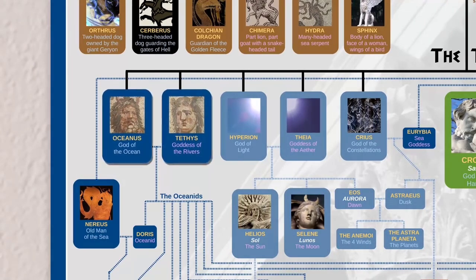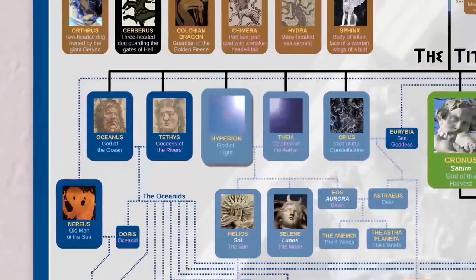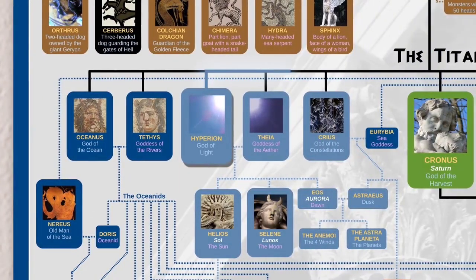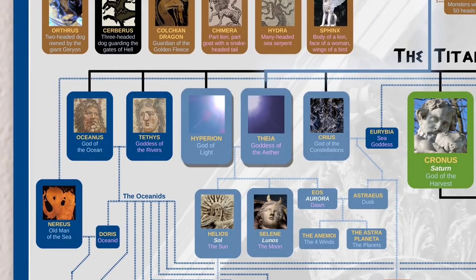First, we have Oceanus and Tethys, god of the ocean and goddess of the rivers. They take the place of Pontus in this second generation of gods and are the parents of the Oceanids. The Oceanids were a large group of sea goddesses, many of whom were the mothers of other important gods, which we'll get to later. Next, we have Hyperion, god of light, and Thea, goddess of the ether.